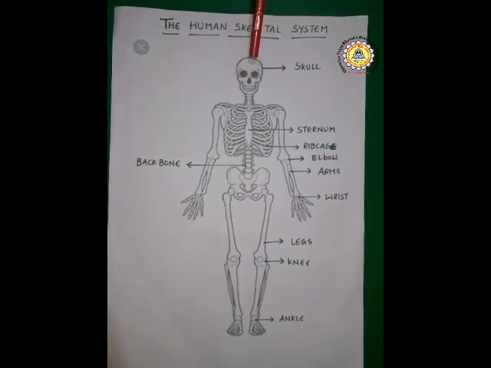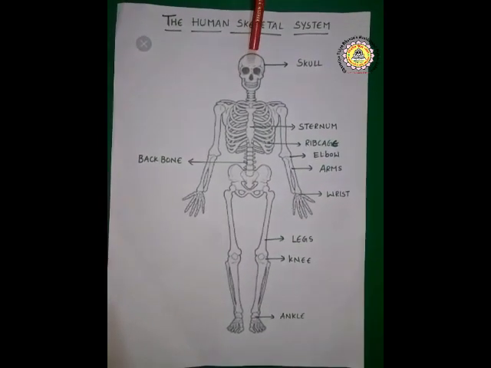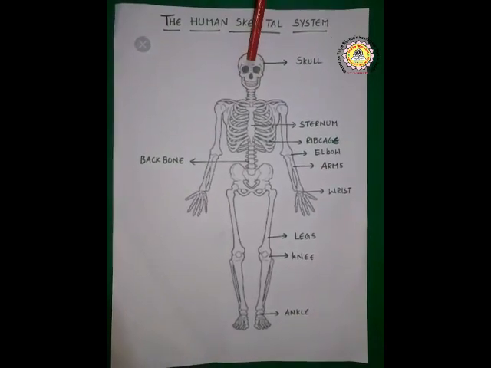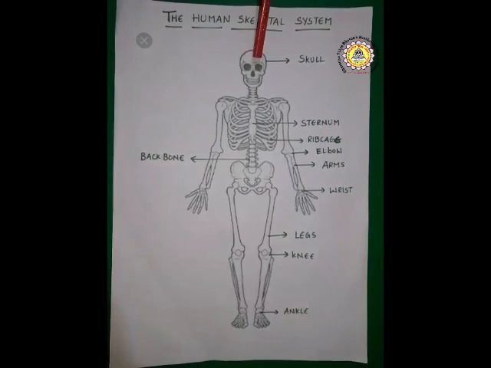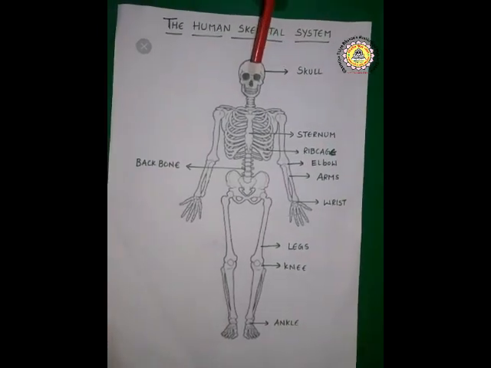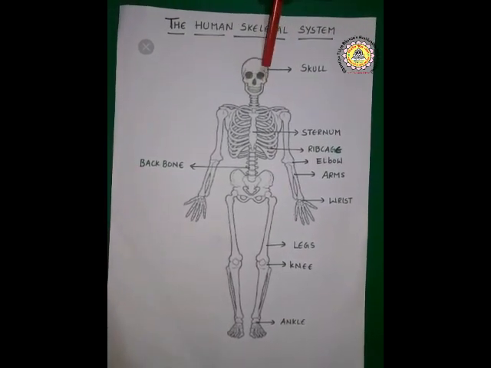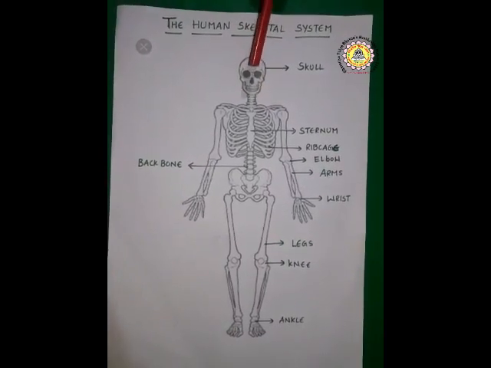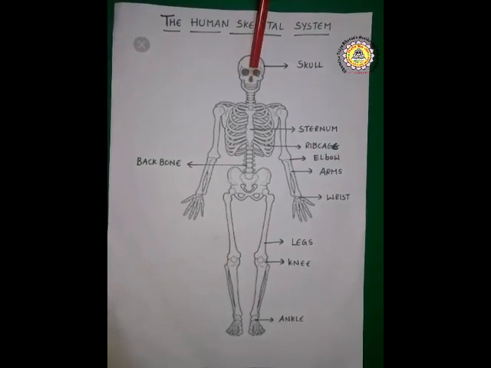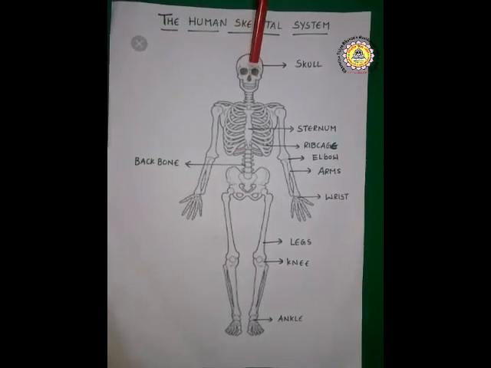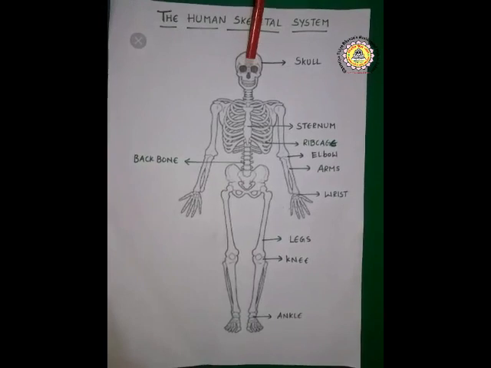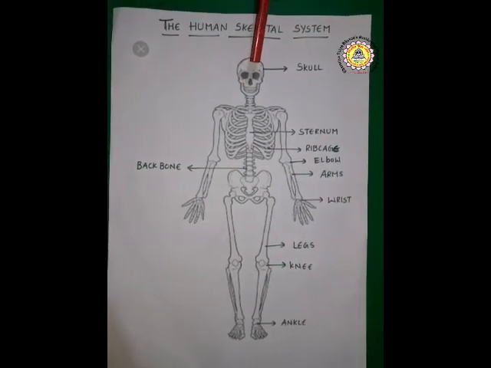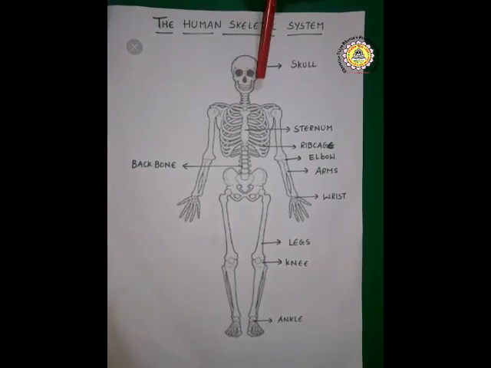Now the skeletal system starts with the skull. The skull is the hardest part in our body. It is the bony structure that forms the head. It supports the structure of the face. If you observe, in the face area and in the head we have the skull. It supports the face and provides a protective cavity for the brain. Where is the brain located? Inside the upper part of the skull. So the skull protects the brain and also the sense organs.